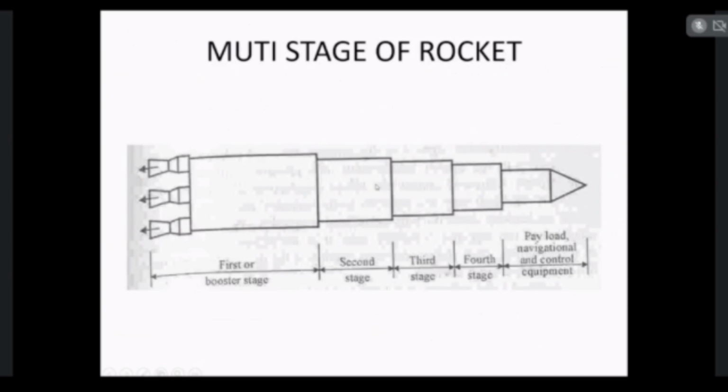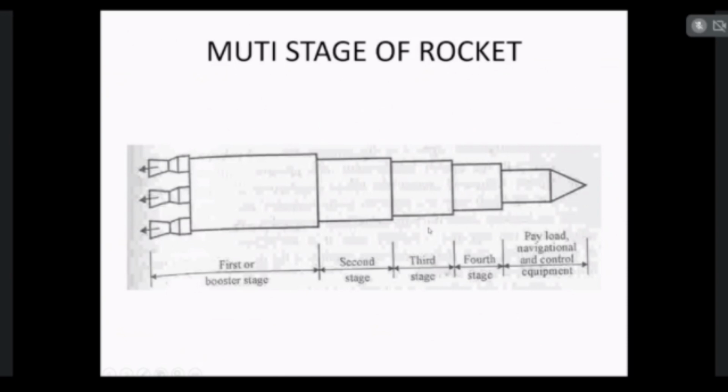Step by step, the second, third and fourth stages become active as the rocket reaches high altitude. The payload has the navigational and control equipment, such as the satellites. So this is the construction of multi-stage rockets.